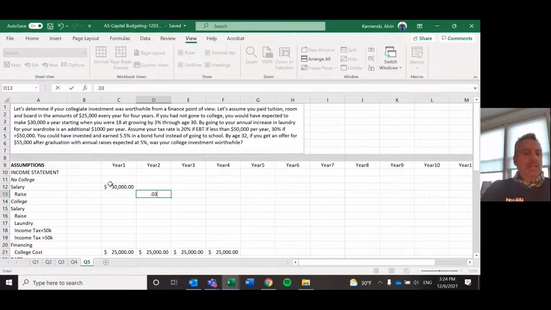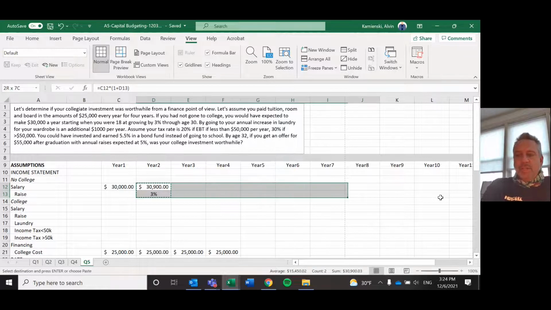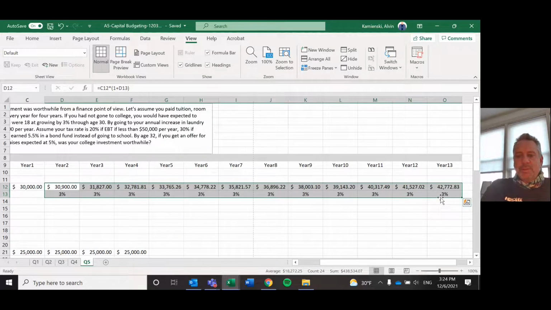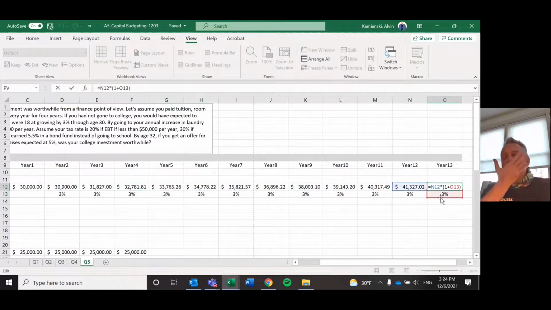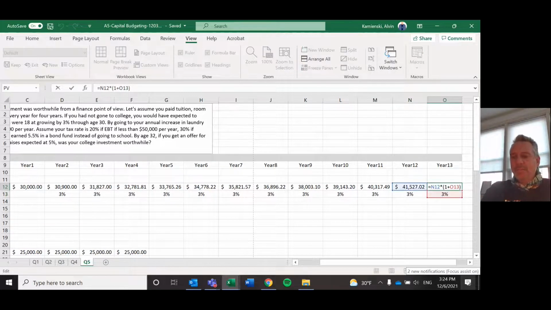But you would have expected a cost of living increase, so that $30,000 previous year multiplied by parentheses 1 plus that growth rate suggests by the end of the second year with your modest raise, you would have been making $30,900. If we extend that analysis to the time that we're 30, we can see by the end of time that we are making just shy of $43,000 by taking, again, the previous year multiplied by 1 plus the rate.